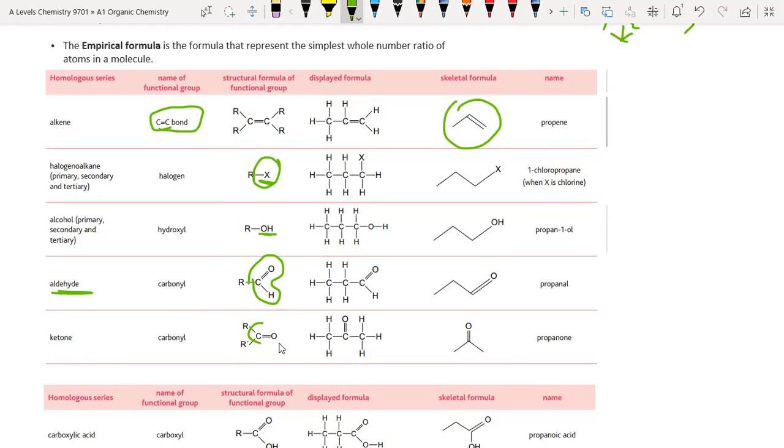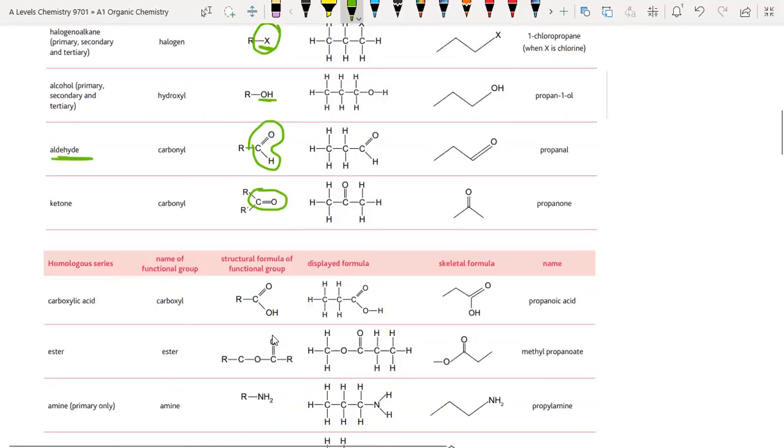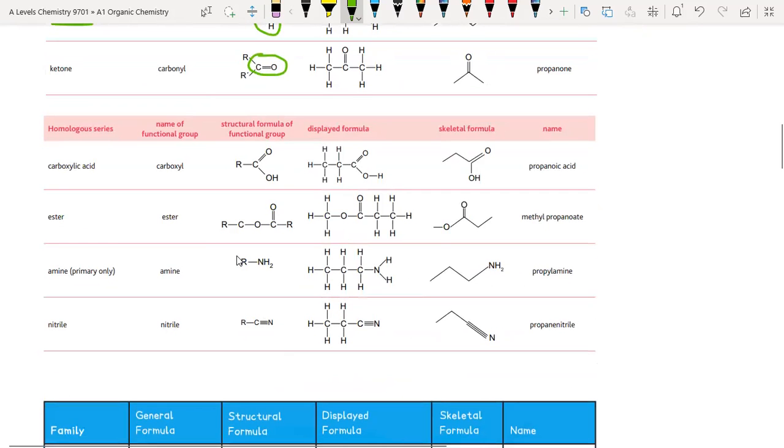When this functional group is present, it is called a ketone.